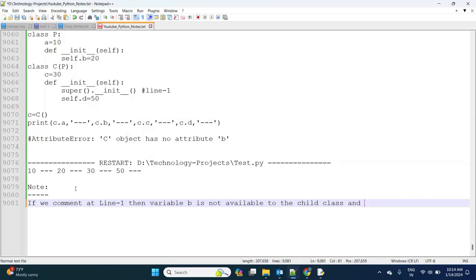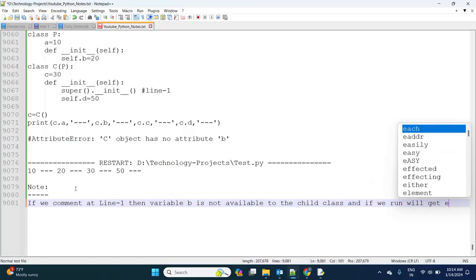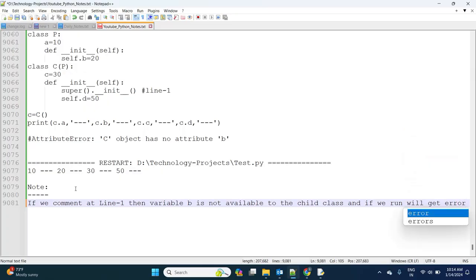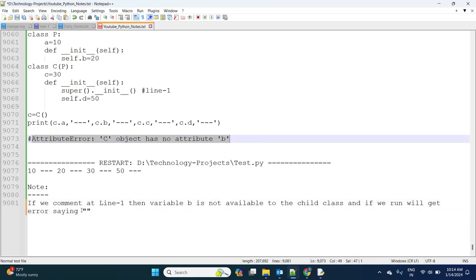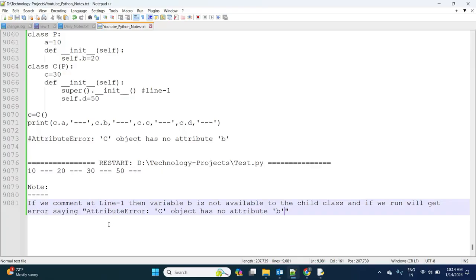And if we run, we will get an error saying: if we comment line 1, then b is not available to the child class, and if we run, we'll get an attribute error: C object has no attribute b. Clear, right? So this is nothing but what happens by using inheritance.